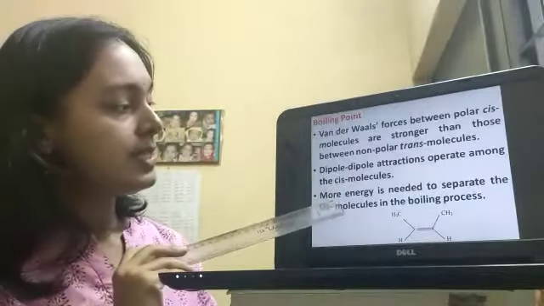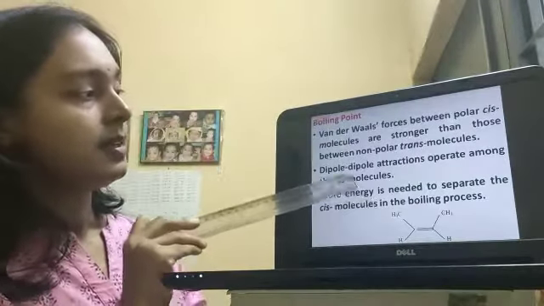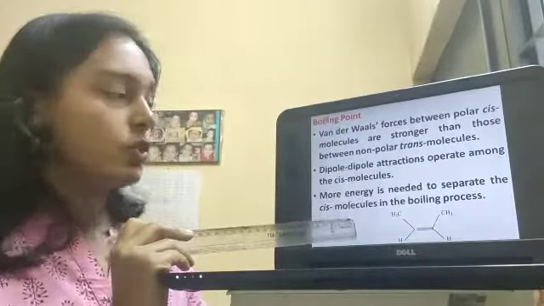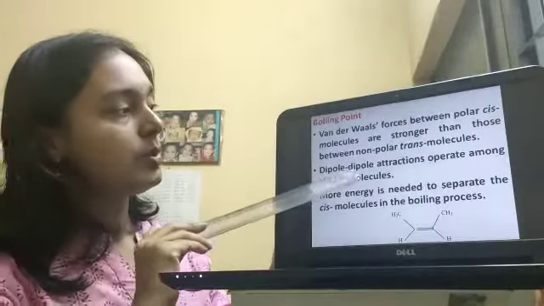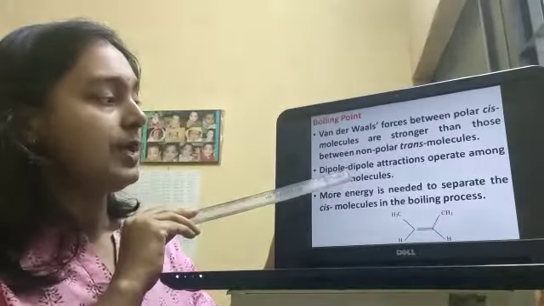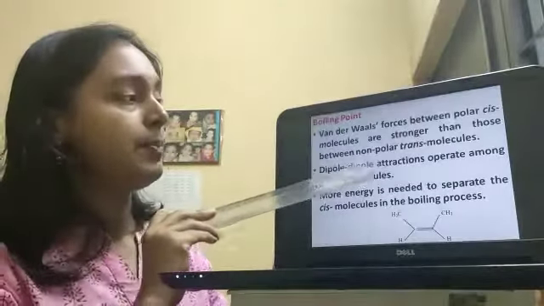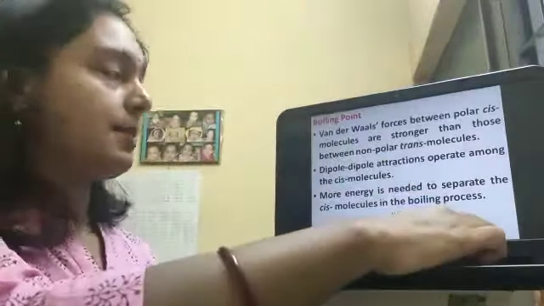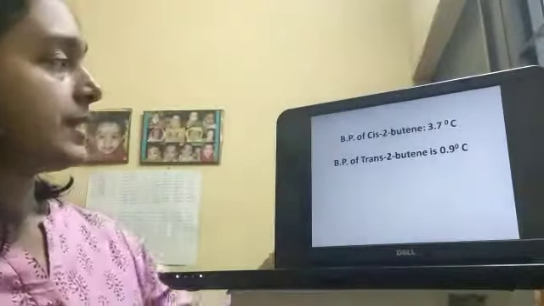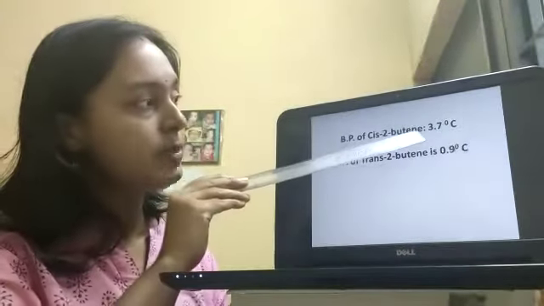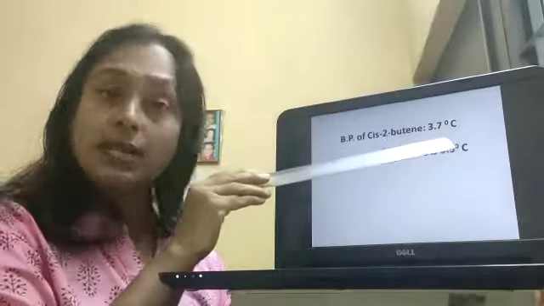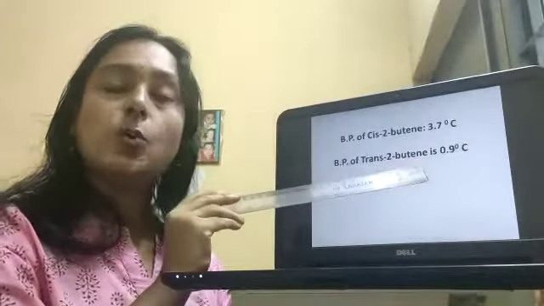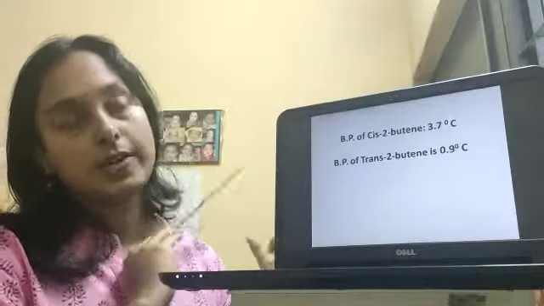It is not easy to rupture those interactive forces, the dipole-dipole interaction. So more energy will be needed to separate the molecules and rupture the dipole-dipole attraction. So the boiling point is higher for cis molecules. For example, the boiling point of cis-2-butene is 3.7 degrees centigrade, but for trans-2-butene it is 0.9 degrees centigrade.